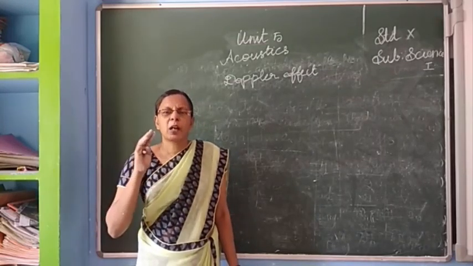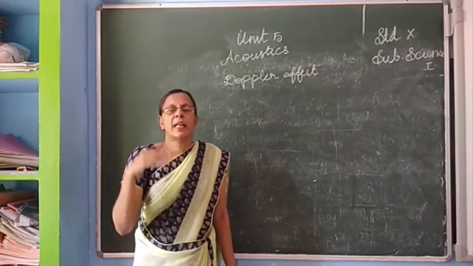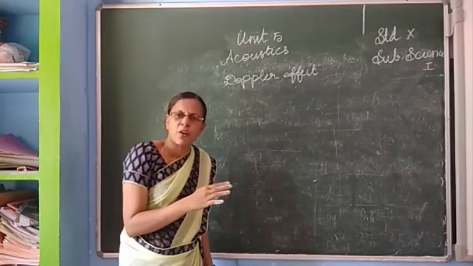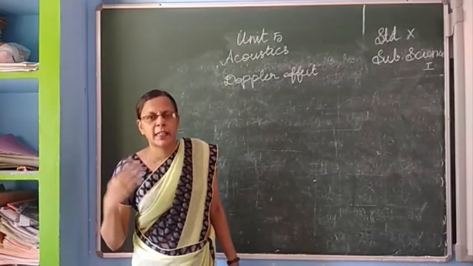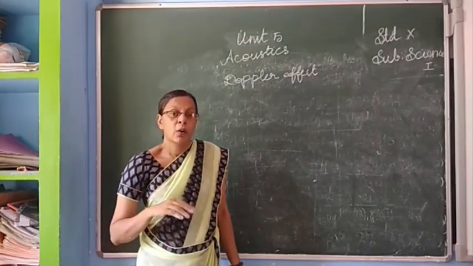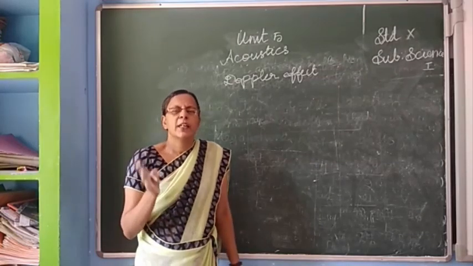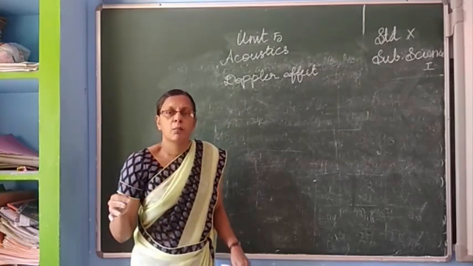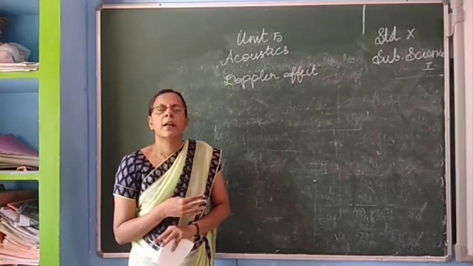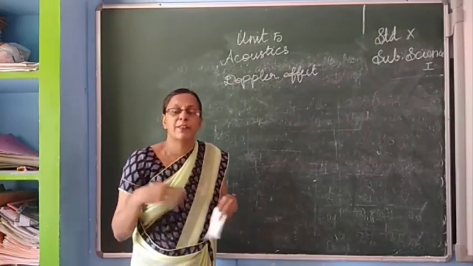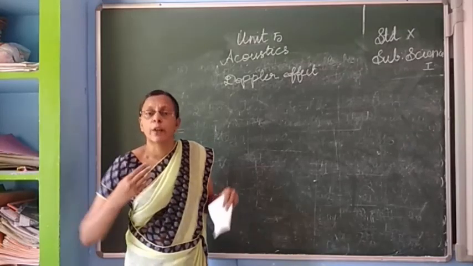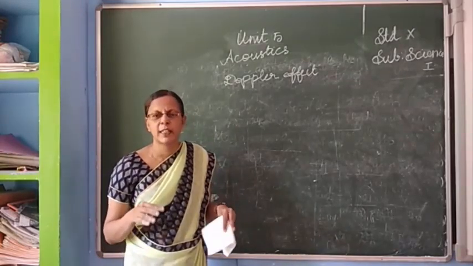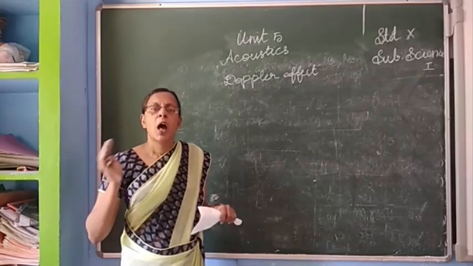So, this is because of the relative motion between the listener and the source of the sound. The source of the sound here is the train. The listener is ourselves. If both are in relative motion to each other, the apparent frequency is different from the original frequency. So that is called Doppler effect. The original frequency is different from the apparent frequency.